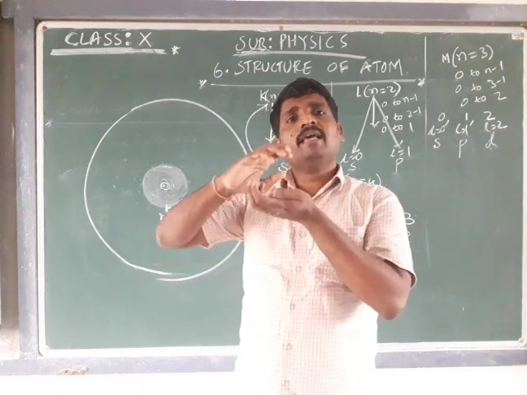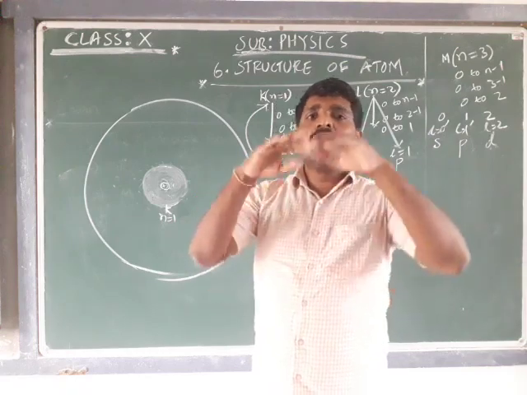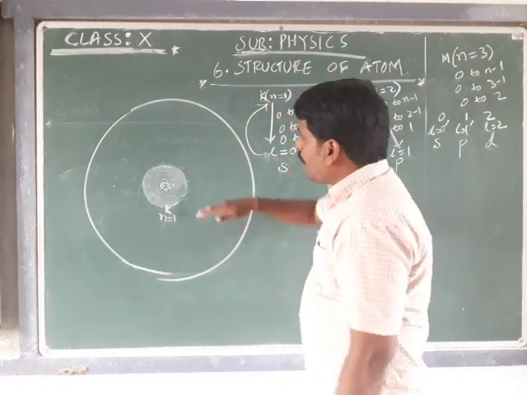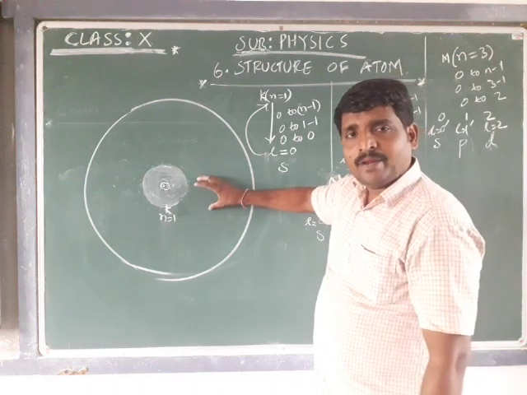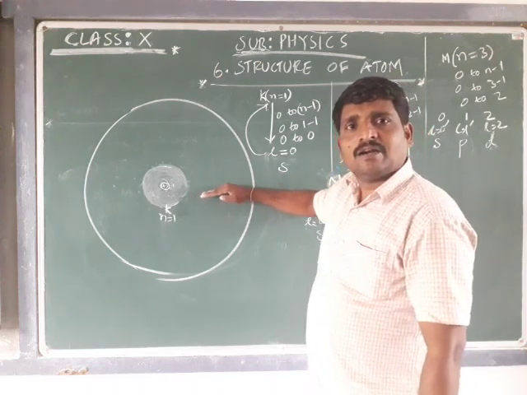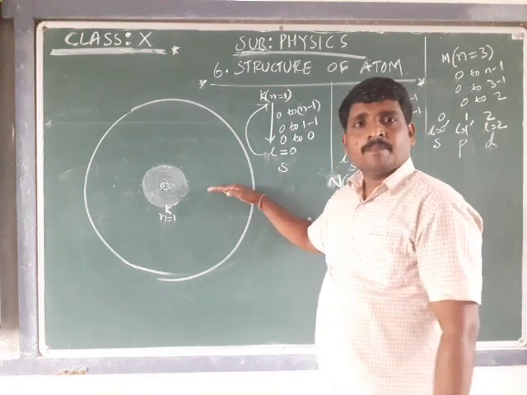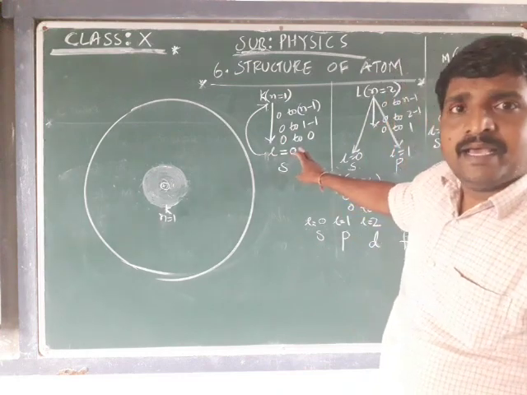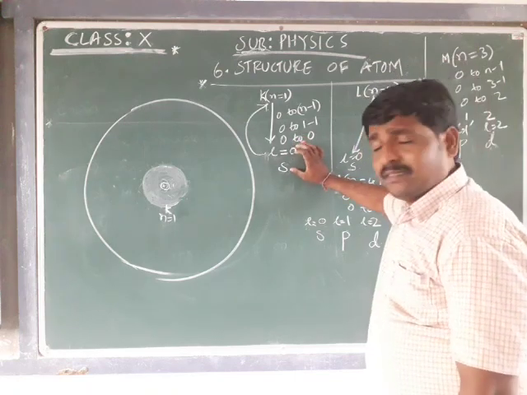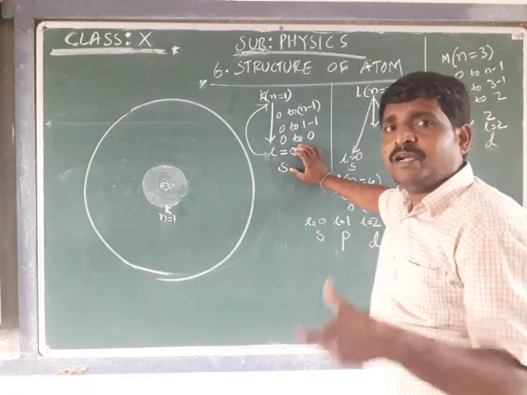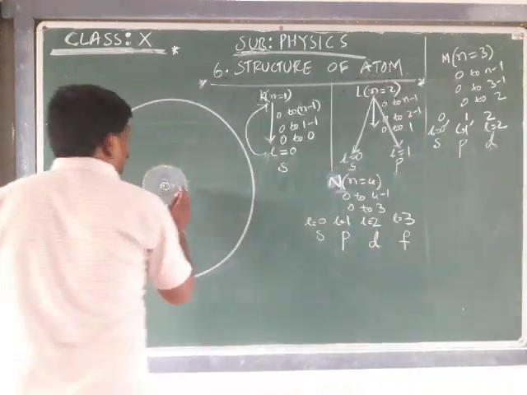That is, how these subshells, S, P, D and F, are oriented, how they occupy and are organized in the atomic space. That is one special and important topic that you have to consider. Depending on the L value, there exists a respective shape, or the respective orientation of the subshell.